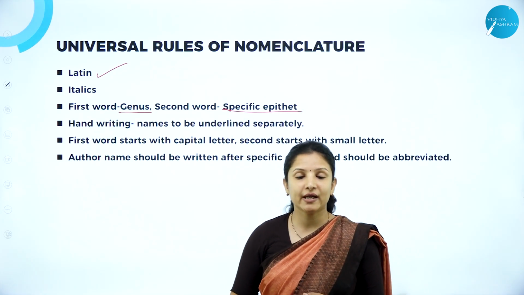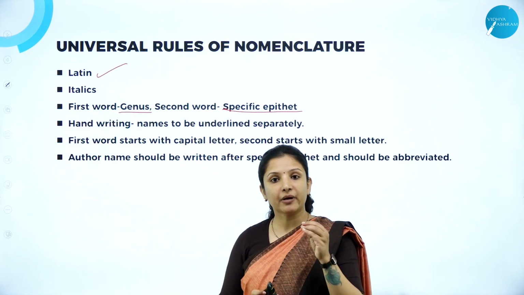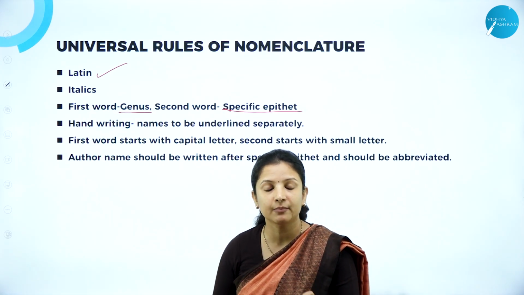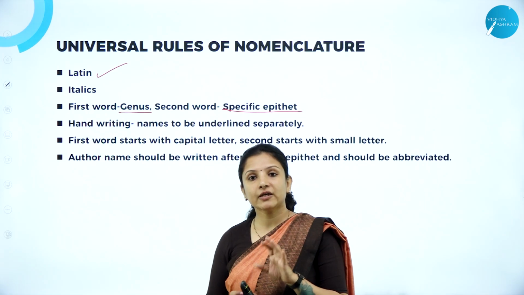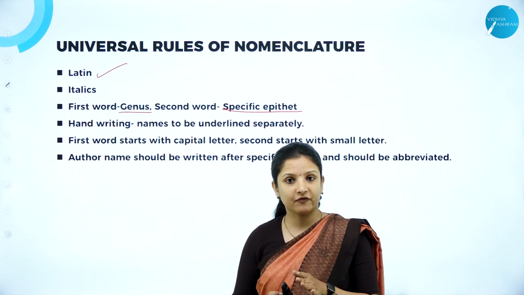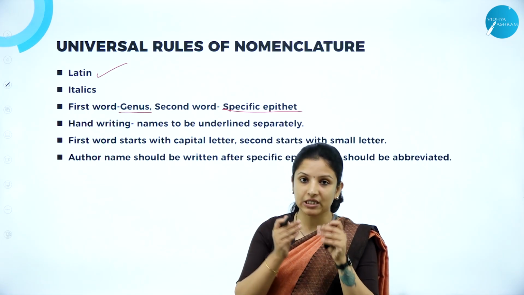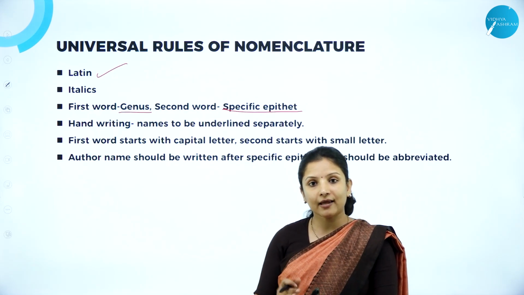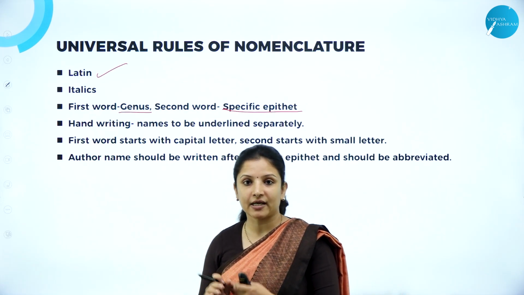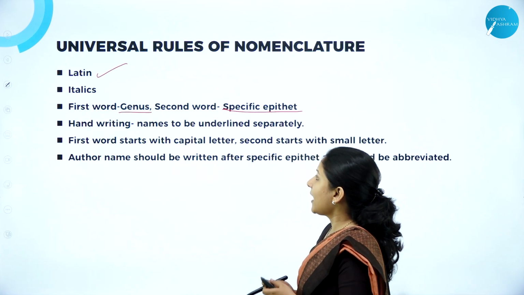Like for example, we have Mangifera indica, which is the biological name or binomial name or scientific name for mango. We can't write it as Indica mangifera. That is wrong, because always the genus has to come first and then the species or the specific epithet has to follow. Next is handwriting.